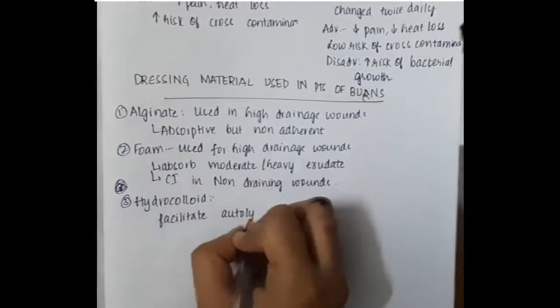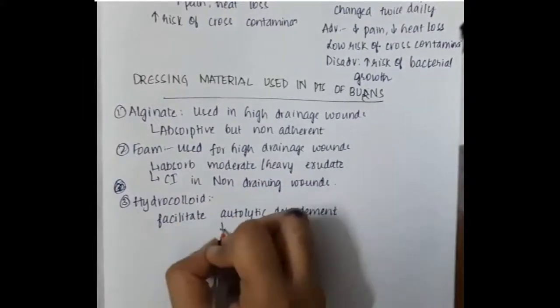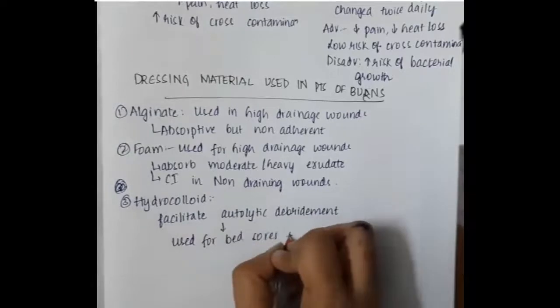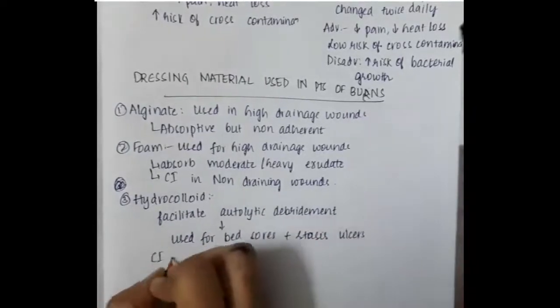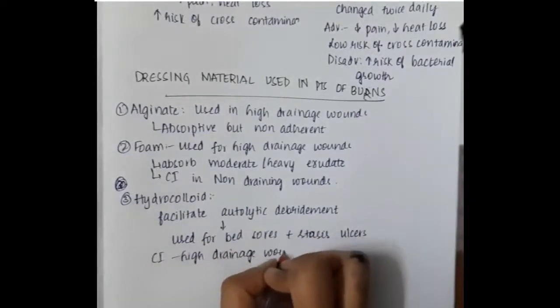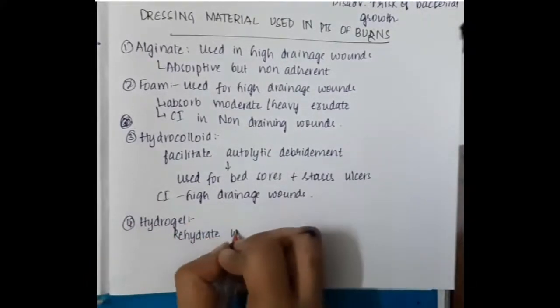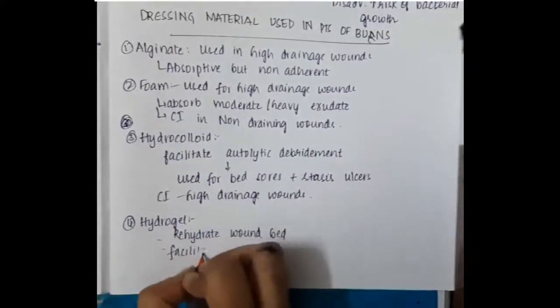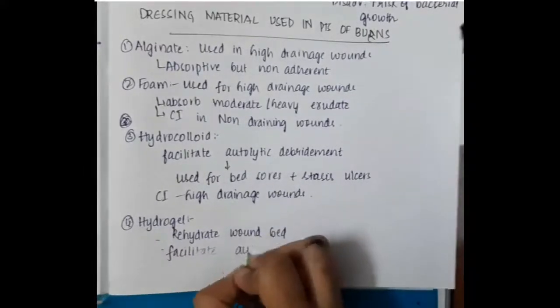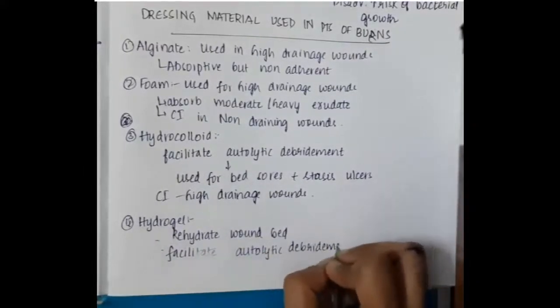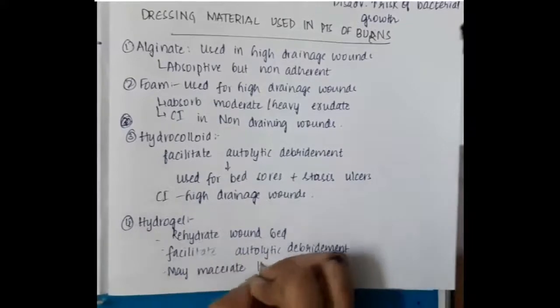Then third, hydrocolloid. Hydrocolloid will precipitate autolytic debridement, and this is used for bed sores, stasis ulcers. This hydrocolloid is contraindicated in high drainage wounds. Fourth, hydrogel will rehydrate the wound bed and facilitates autolytic debridement, and this hydrogel may macerate the wounds.